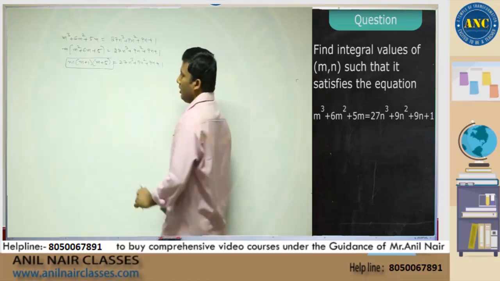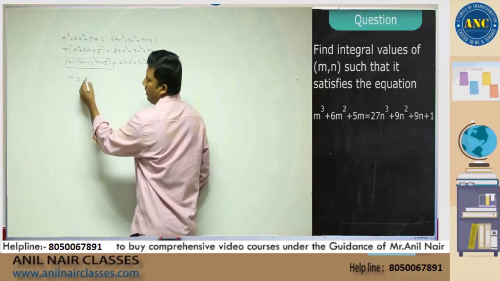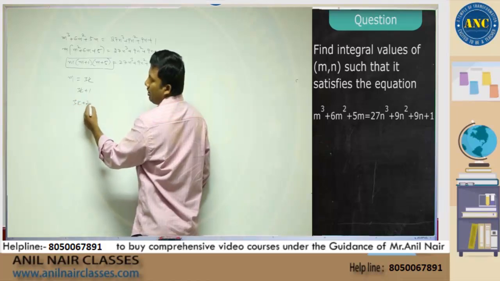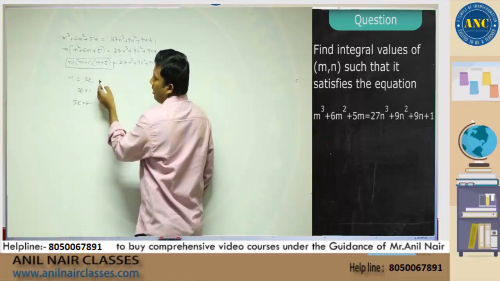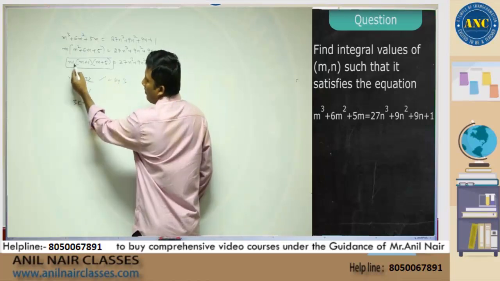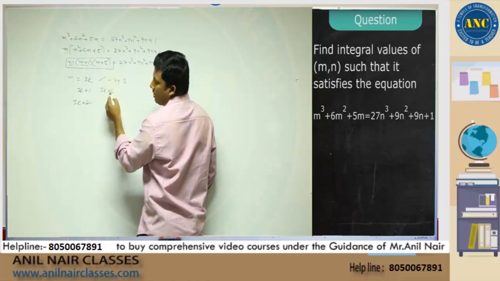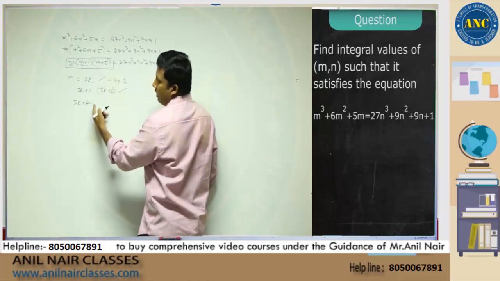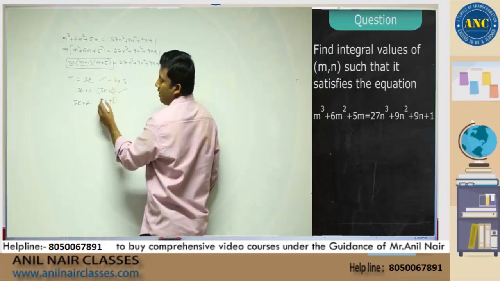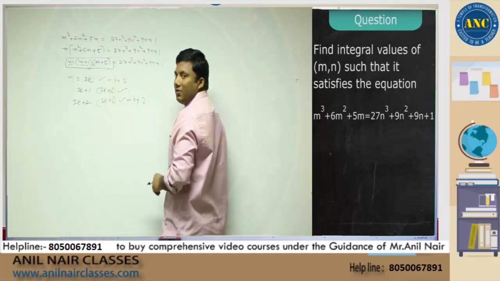Why divisible by 3? Suppose I take a number m. When it is divided by 3, it is either 3k, 3k plus 1, or 3k plus 2. 3k into anything is divisible by 3. With 3k plus 1, m plus 5 is 3k plus 6, divisible by 3. With 3k plus 2, m plus 1 is 3k plus 3. It is divisible by 3. That means this is divisible by 3.